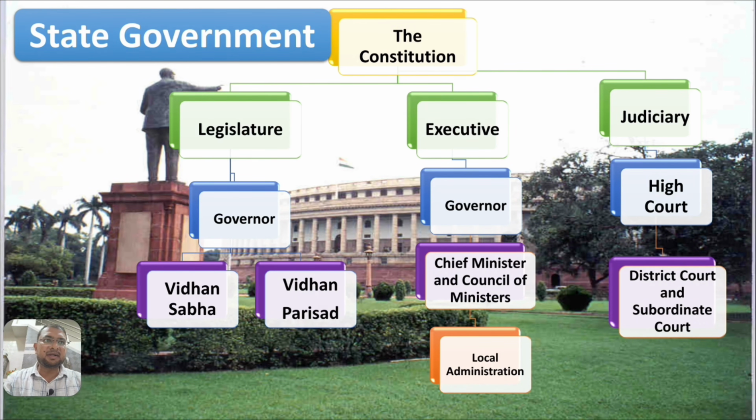Similarly in the state government, under the constitution, there are the legislature, executive and judiciary, three organs of the government. Legislature: the governor, the Vidhan Sabha and Vidhan Parishad. Executive: governor, chief minister, council of ministers and local administration. Judiciary: High Court, district court and subordinate courts. These are the organs of the state government.